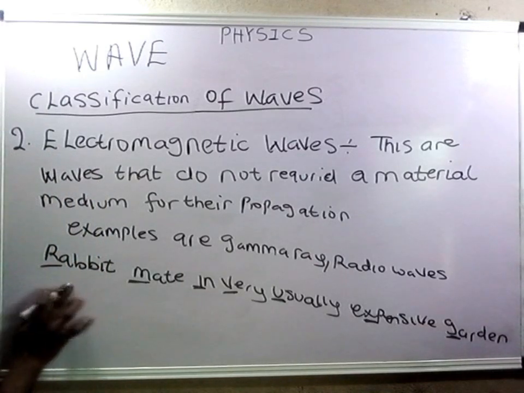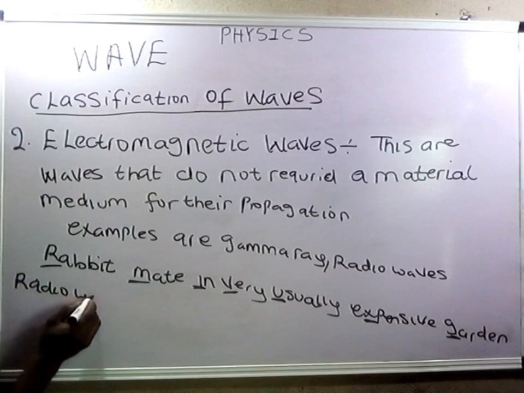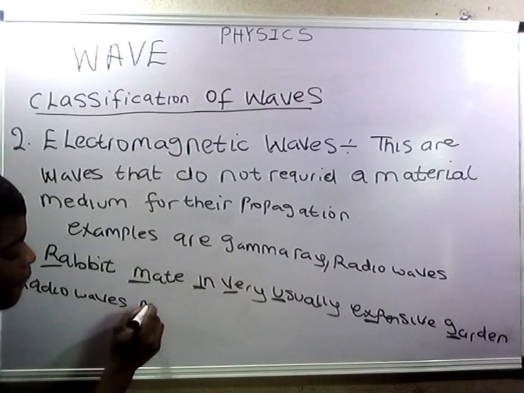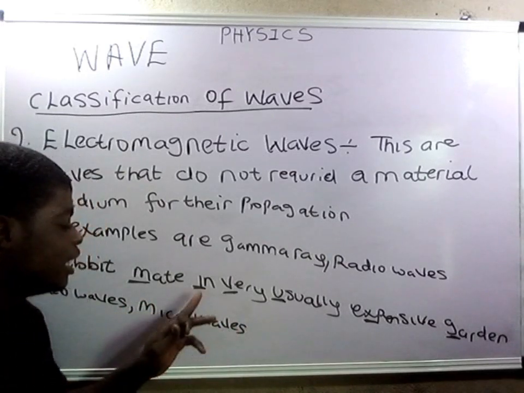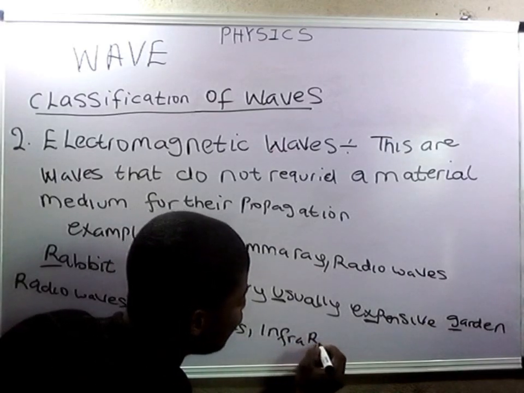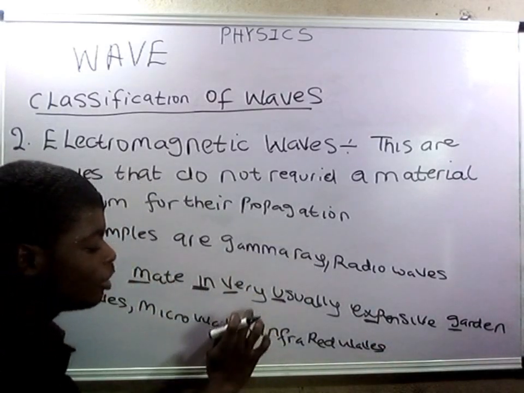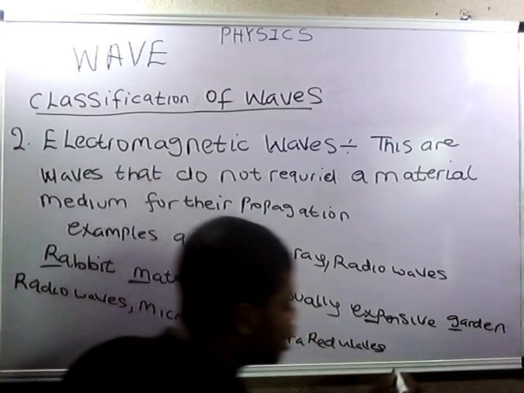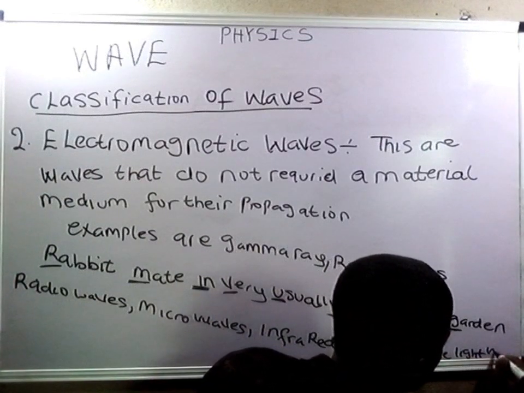That means R stands for radio waves. So radio waves. For the second one, M stands for microwaves. For the third one, I stands for infrared waves. So then over to the next one, which is V. V stands for visible light. So visible light waves.